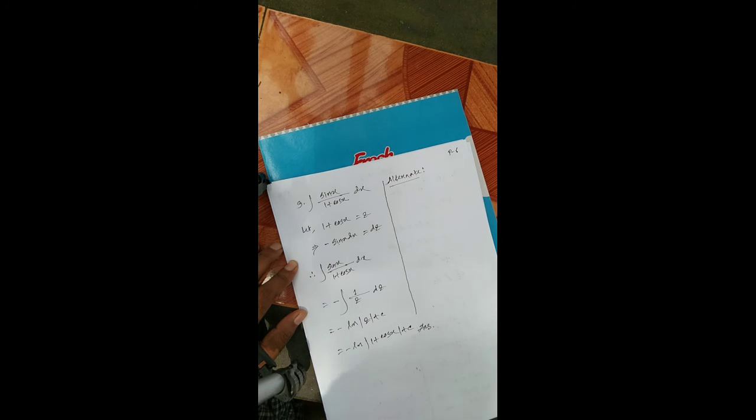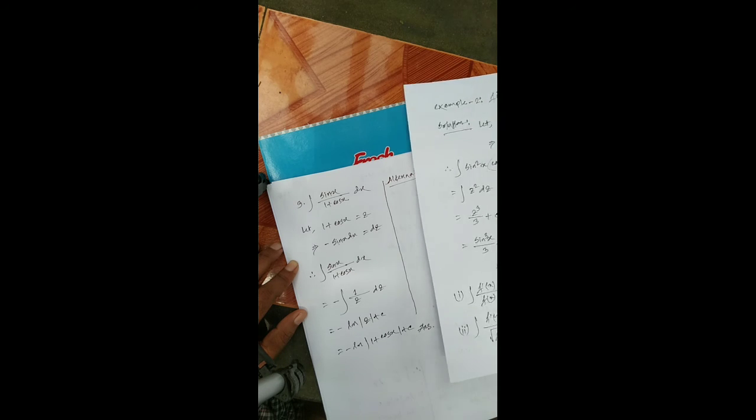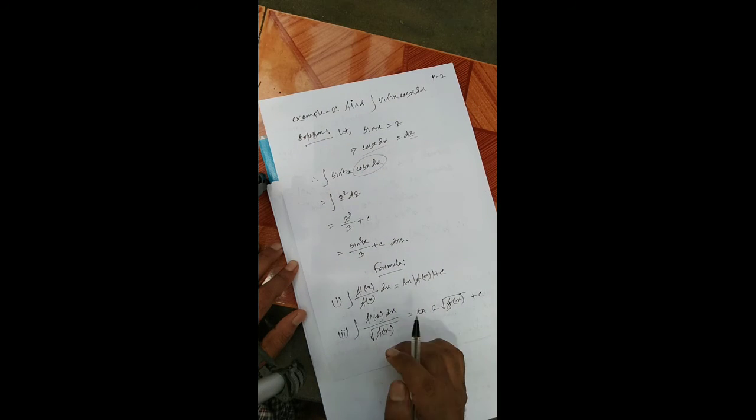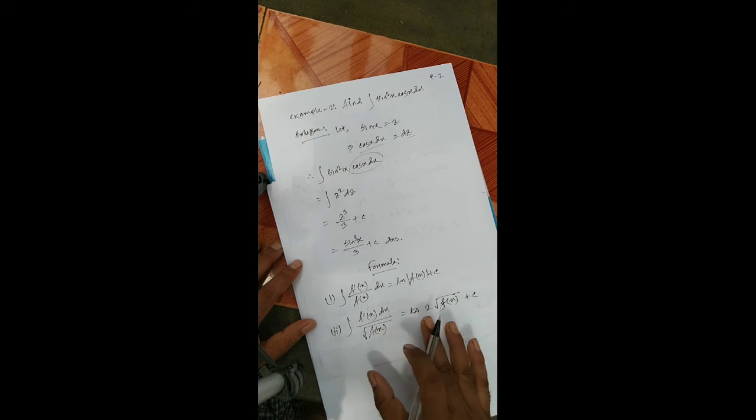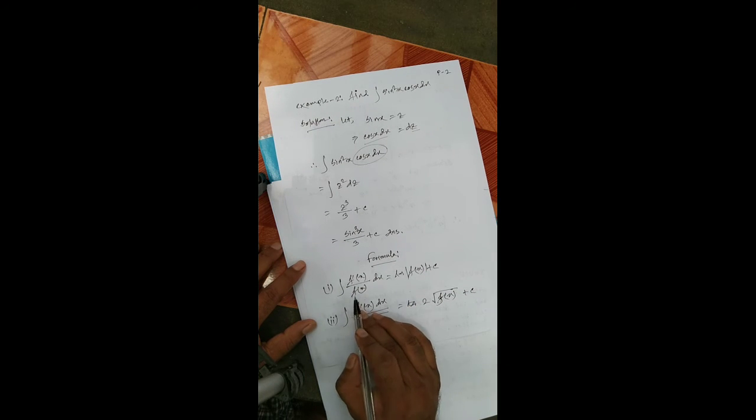Now you see the formula. This formula, go back to page 2. You go to the first formula.